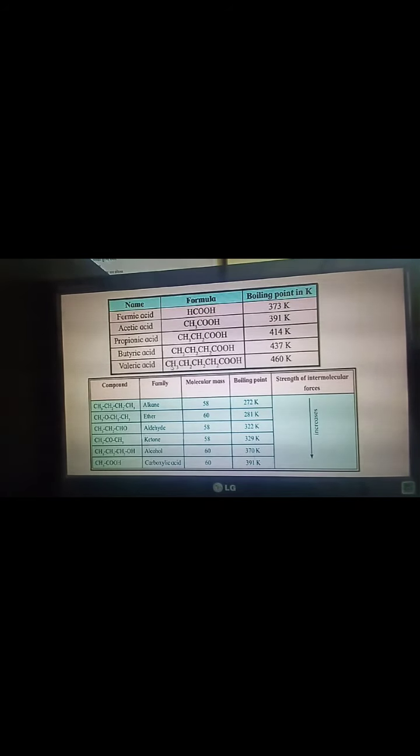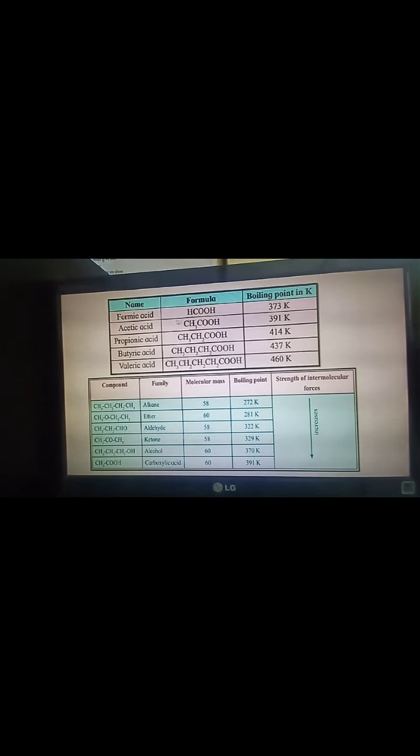Lower members are miscible in water due to intermolecular hydrogen bonding with water. Solubility decreases with increasing molar mass. So as molar mass increases, solubility goes on decreasing. Aromatic acids are insoluble in water at room temperature. So you remember these properties of carboxylic acid.